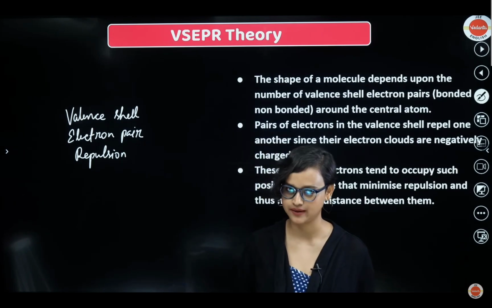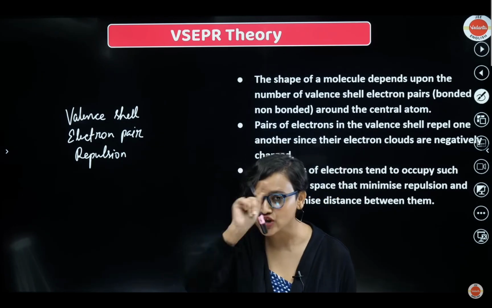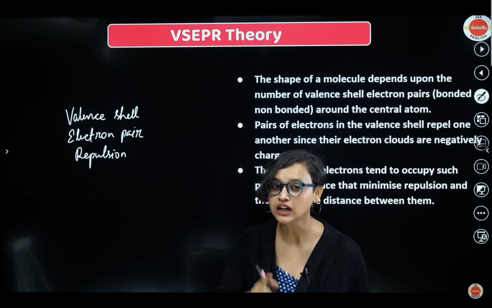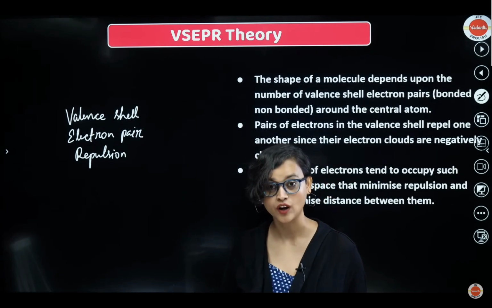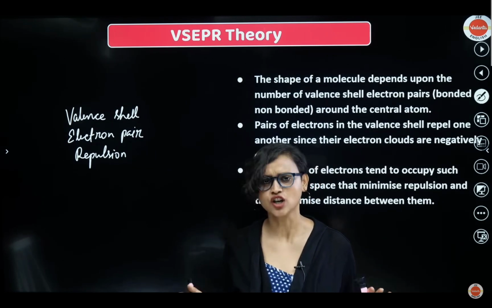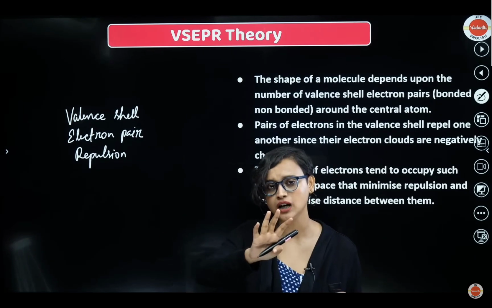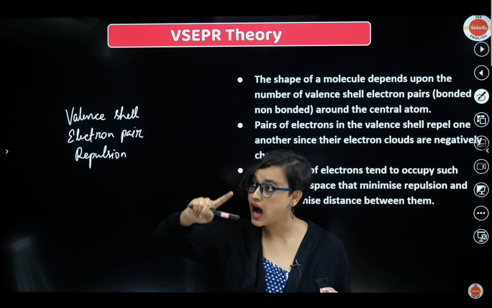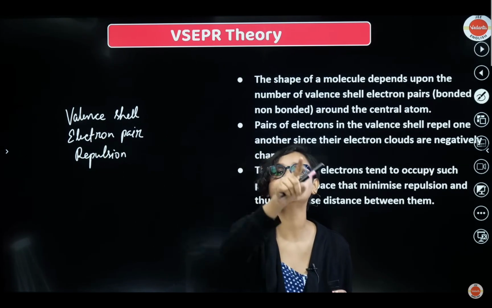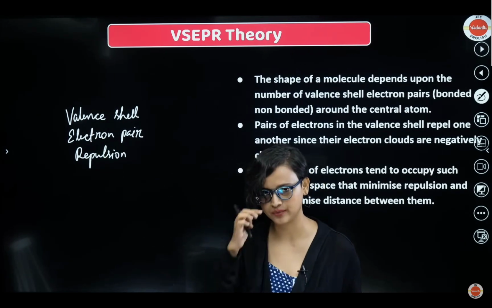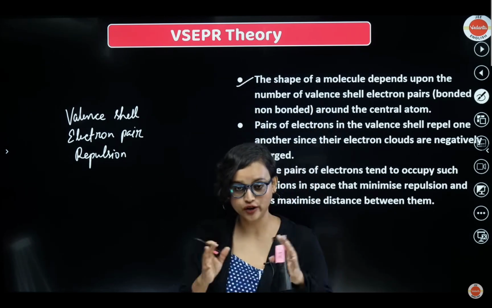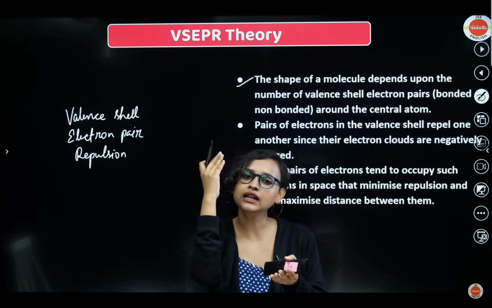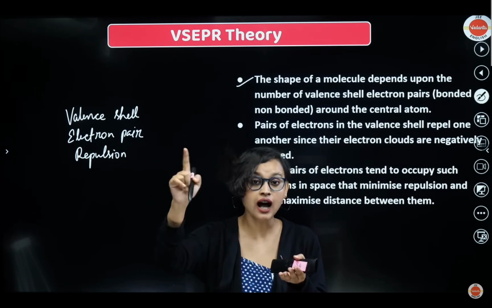Okay, so we understood this. Now, VSEPR theory says that the shape of a molecule will depend upon the number of valence shell electron pairs, bonded or non-bonded, around the central atom. So if you have an atom, how many valence shell electrons are there? Are they bonded? Are they non-bonded? Based on that, you can find out your molecule shape. This is the first point: the shape of the molecule will depend on how many electrons are there in the last shell, and whether they are bonded or non-bonded.